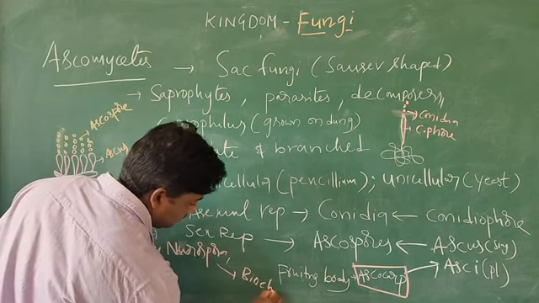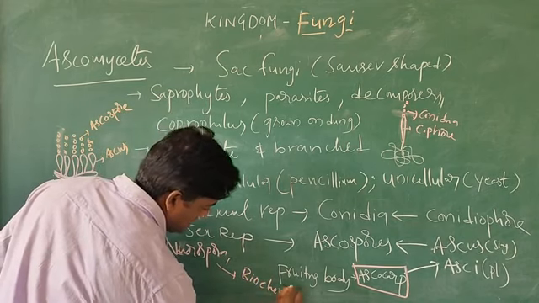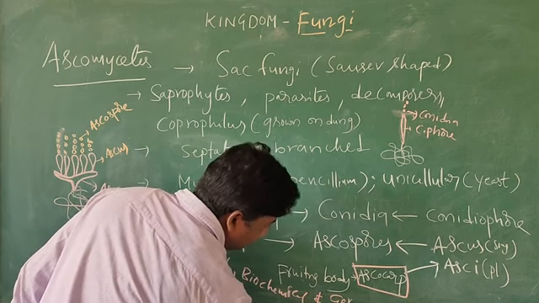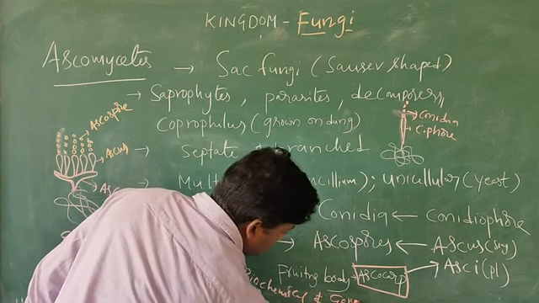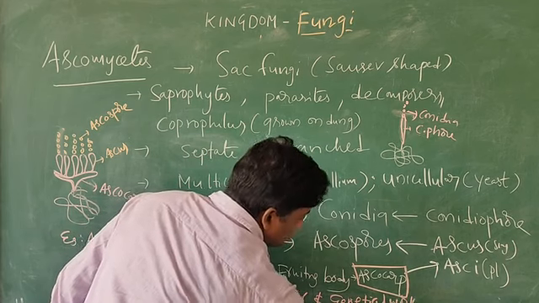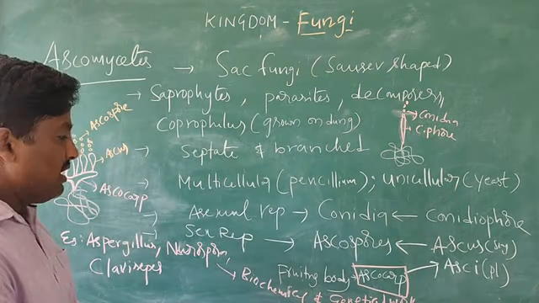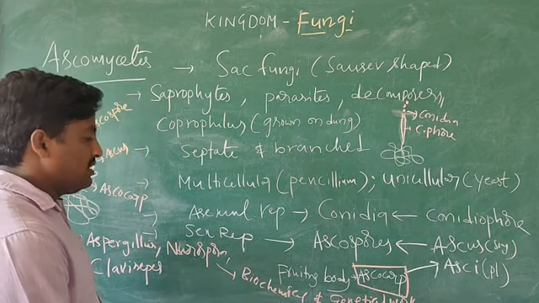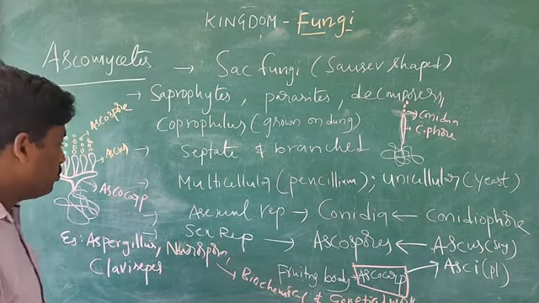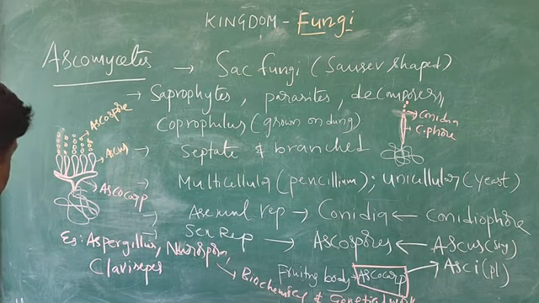Here you can see Neurospora is mainly used for biochemical research purposes and genetical work. What is genetical work? That means the genes for identification of different purposes, and also different genetical experiments can be done.